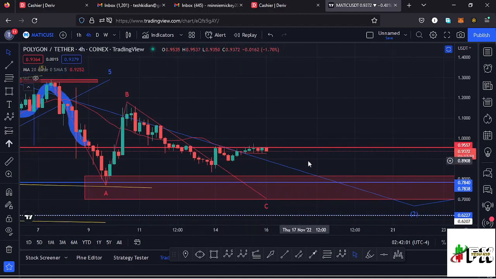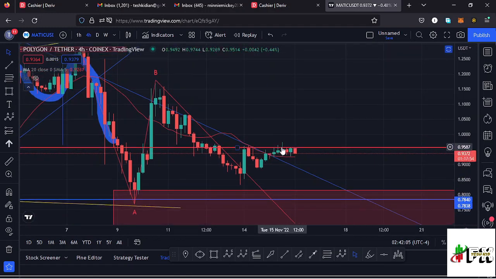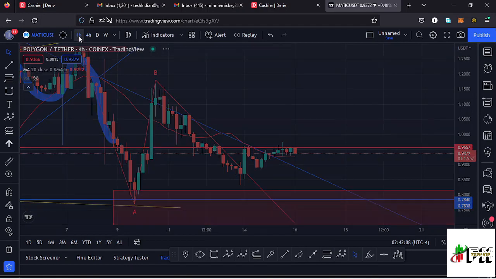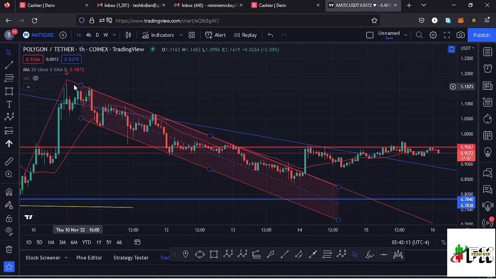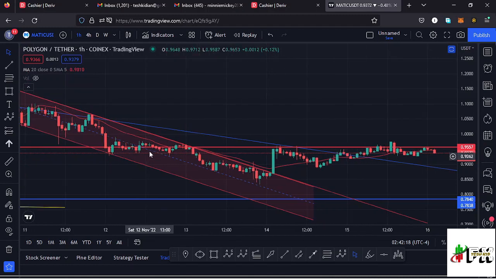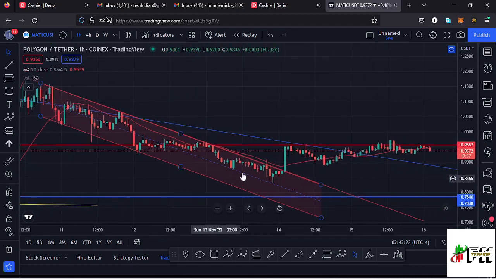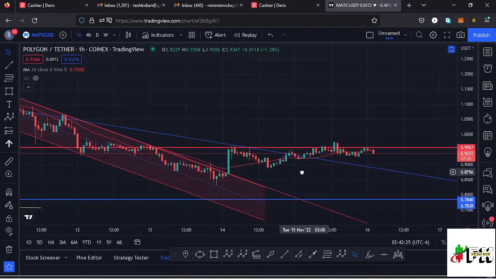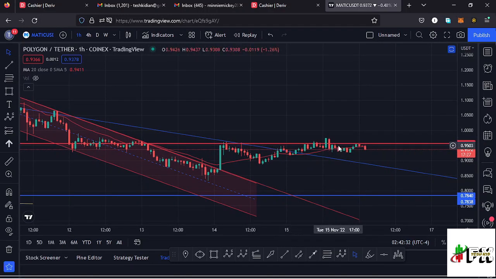And at the moment, you can see we have been trying to break above the key area of resistance at around the $0.95 mark, and this was after breaking out of another chart pattern that we have over here on the 1 hour chart. You can see the formation of this ABC corrective movement. In the formation of the wave C, we had been trading within this channel, and we managed to break out of the channel, which is a descending channel, to the upper side of the channel. And after seeing the breakout, the key area of resistance at around the $0.95 mark has been giving us resistance, and that's why we are not seeing a breakout to the upper side.